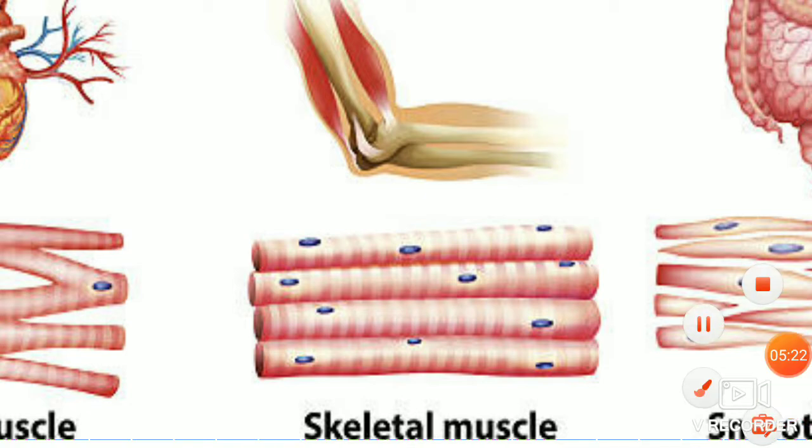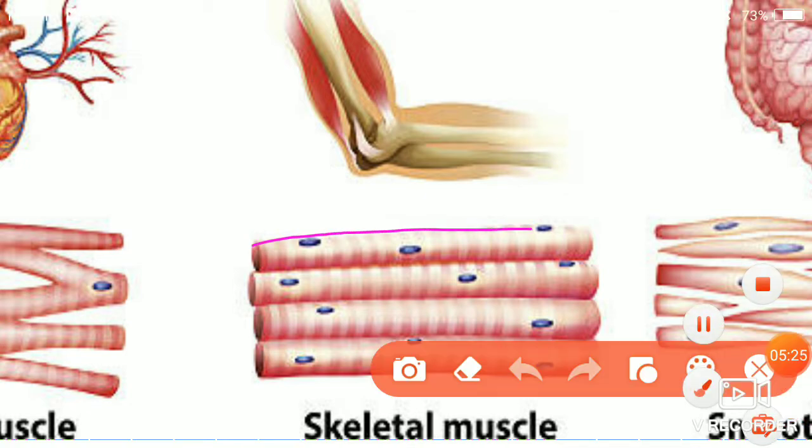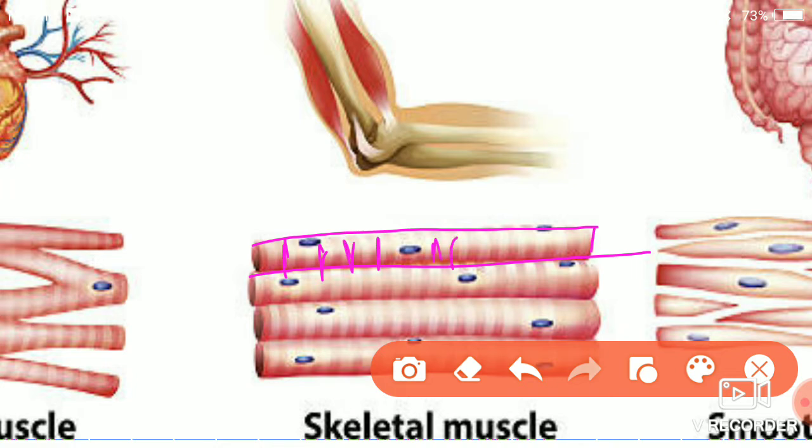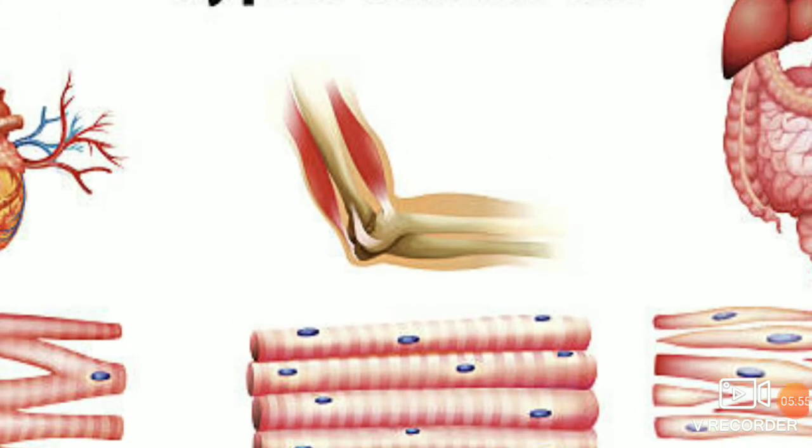skeletal muscle. In the skeletal muscle, you can see striations are there. You can observe those lines, they are called striations. These striations are present in the skeletal muscles, so it is called striated muscles. You can see the striations here, and this is associated with the skeleton.